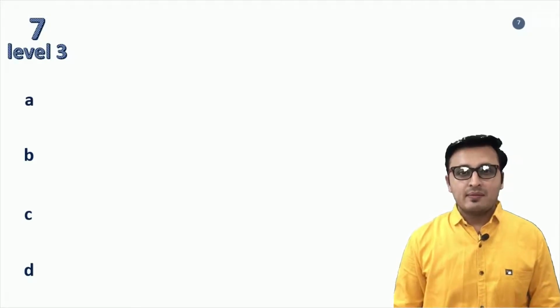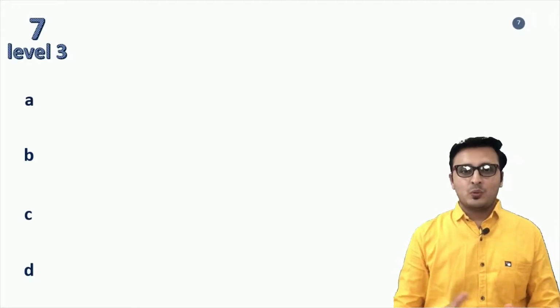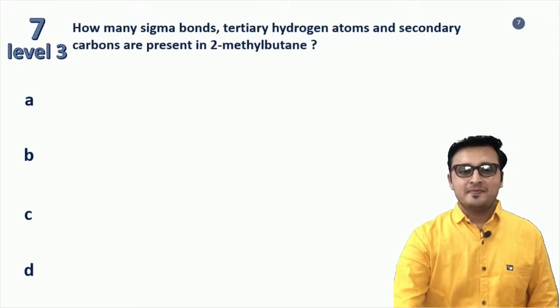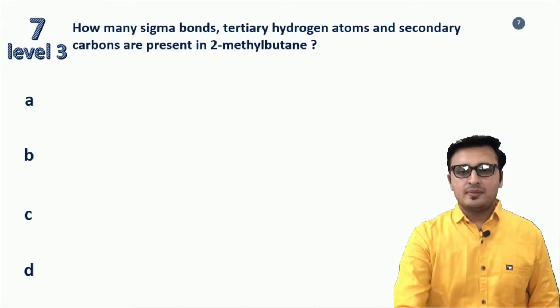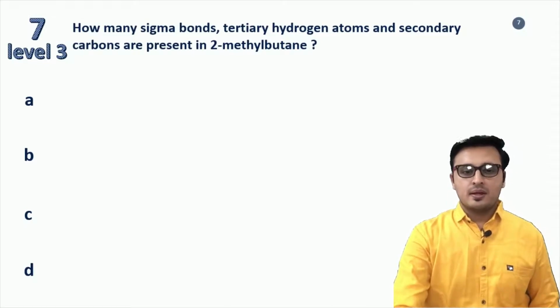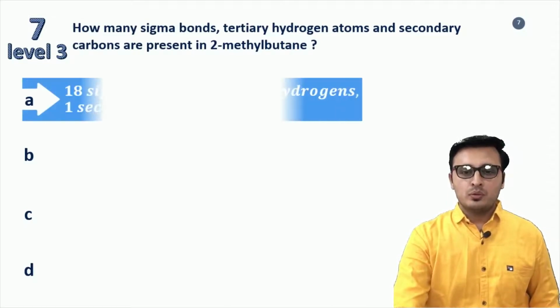Now presenting seventh question, level 3, and the question is: how many sigma bonds, tertiary hydrogen atoms and secondary carbons are present in 2-methyl butane?